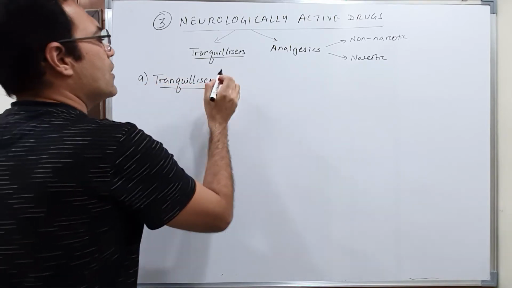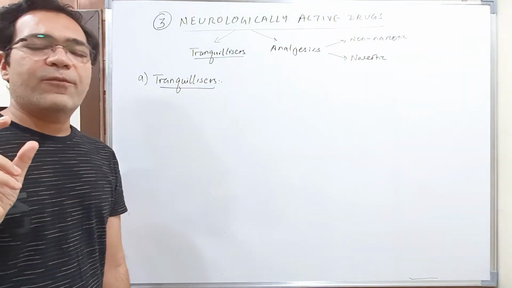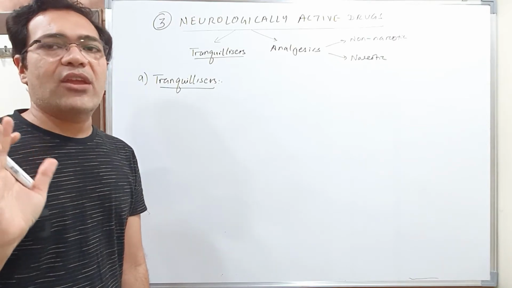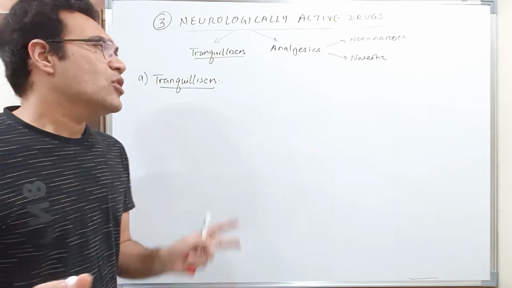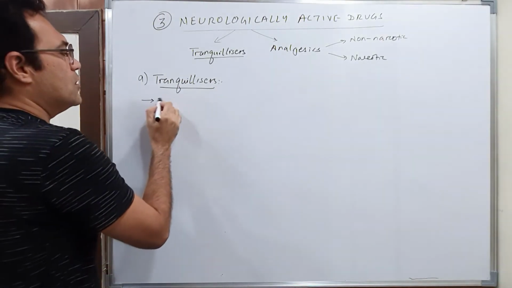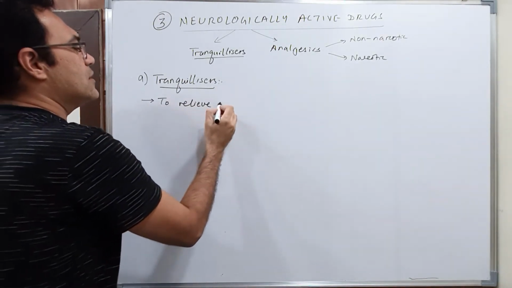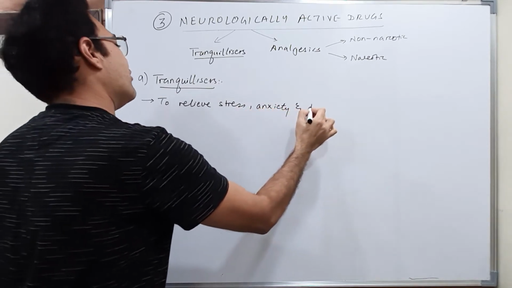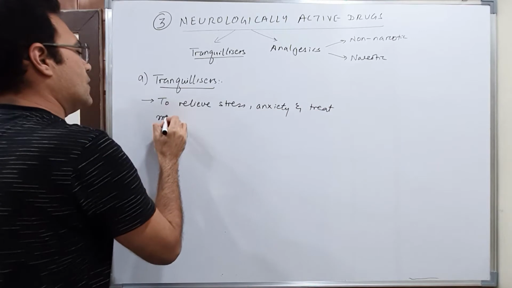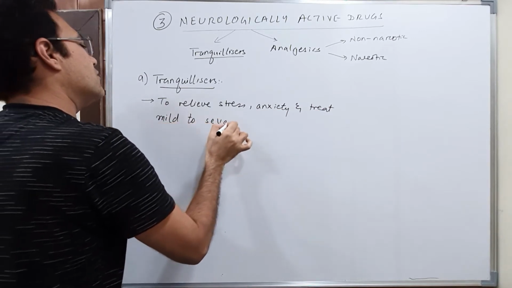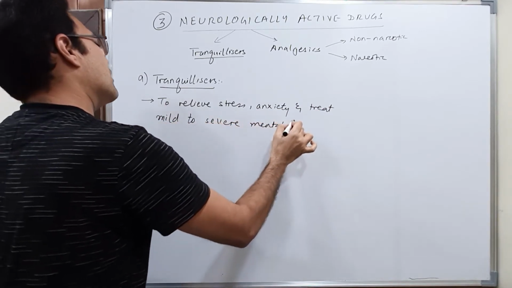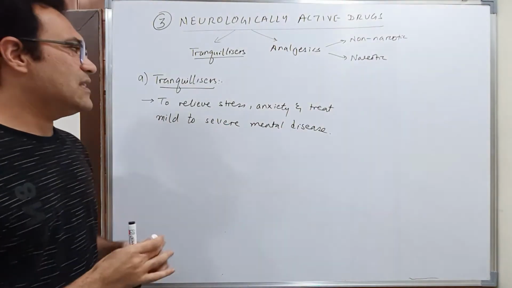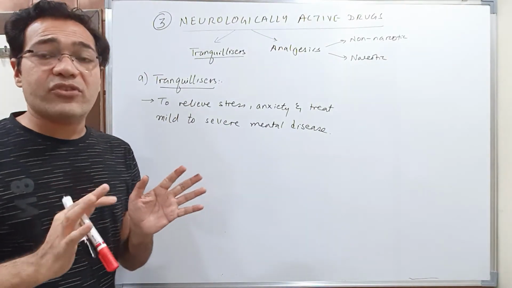Tranquilizers. As you know, if you see the dictionary, you can find the meaning of the word tranquil, which means cool and calm. So these drugs are used to relieve stress, anxiety, and treat mild to severe mental disease. Okay, so students, these are the drugs that will relieve your stress.